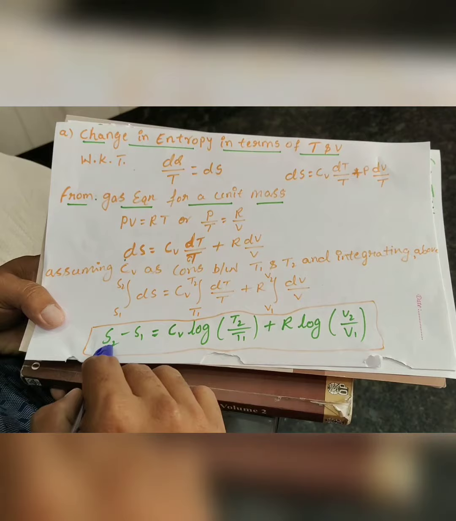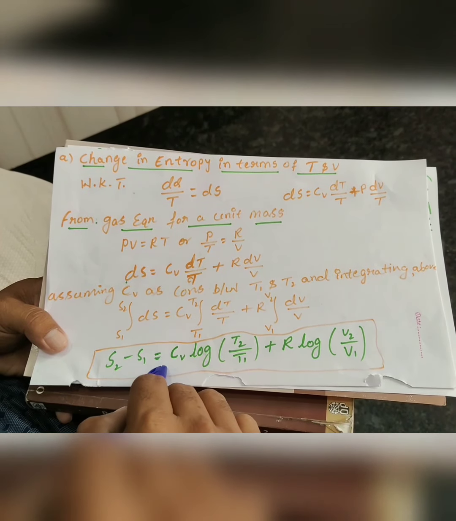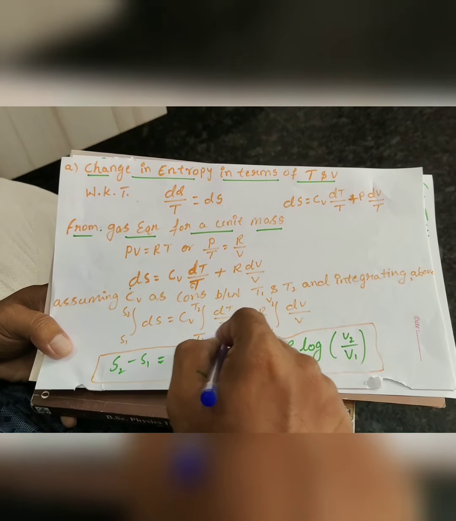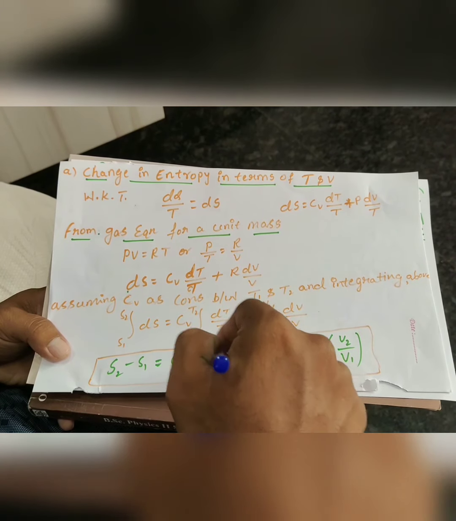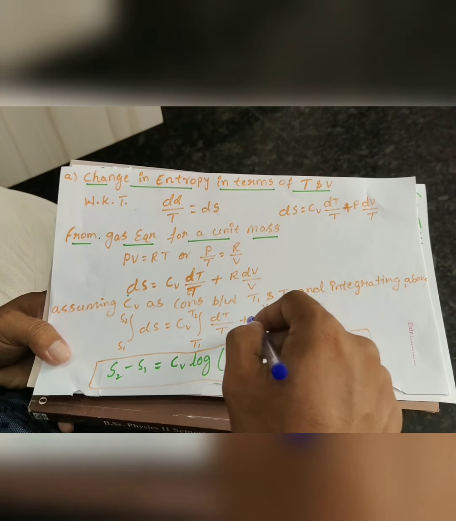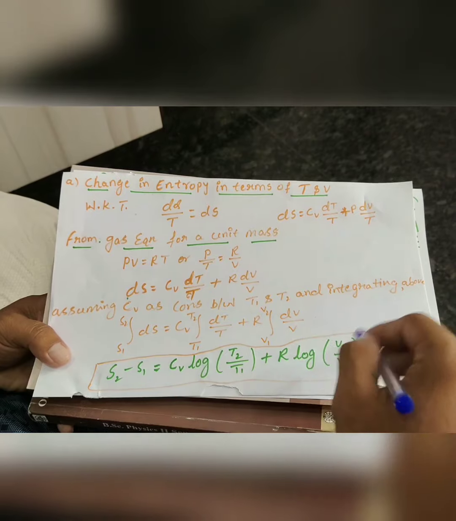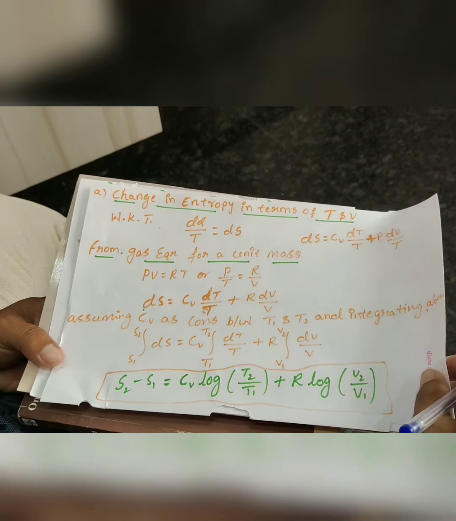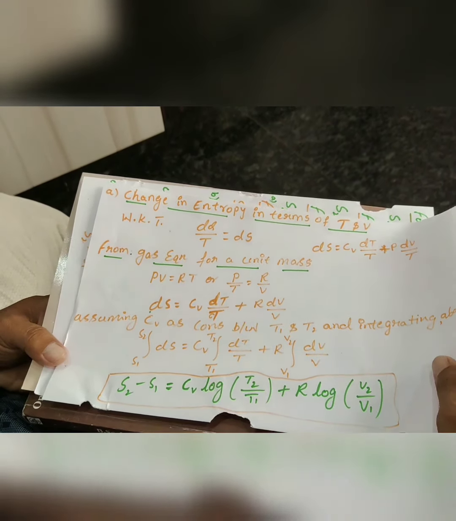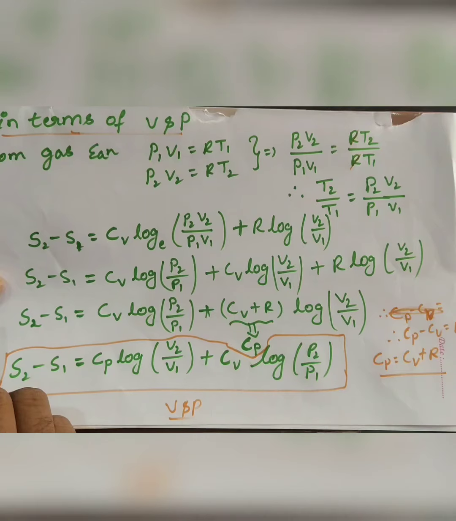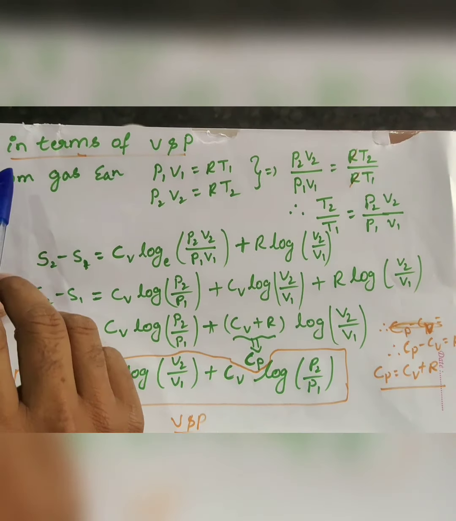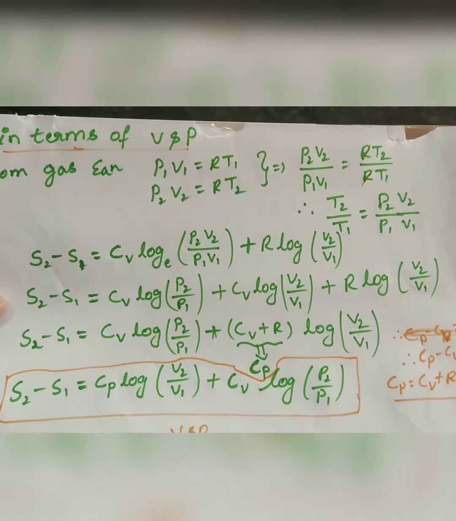Now the change in entropy becomes S2 minus S1 is equal to Cv log T2 upon T1 plus R log V2 upon V1. So this is the change in entropy in terms of temperature and volume. Now we are calculating the change in entropy in terms of volume and pressure.